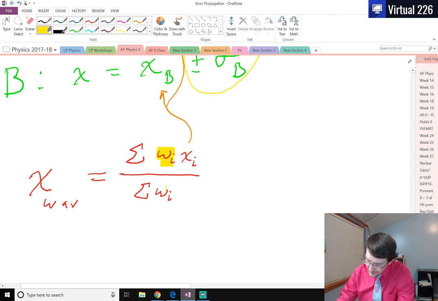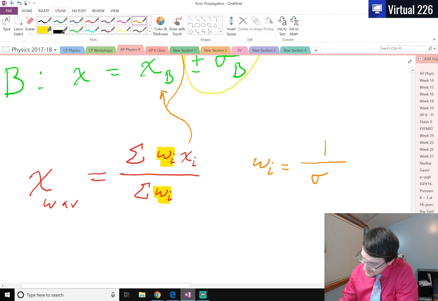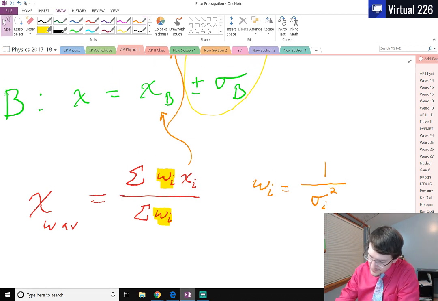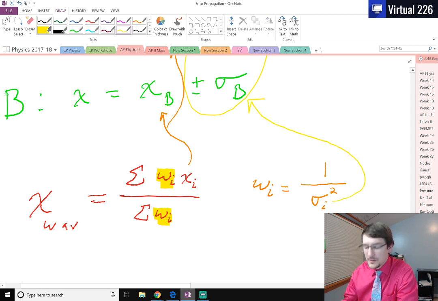What are these weights? How do we find those weight values? Well, that's pretty straightforward as well. An individual weight is given by 1 over the deviation squared of that measurement. And these deviations are just up there. So we just pull these deviations down, we square them, we throw them in the denominator. That gives us the weight.